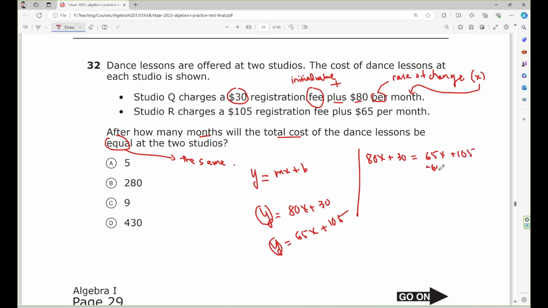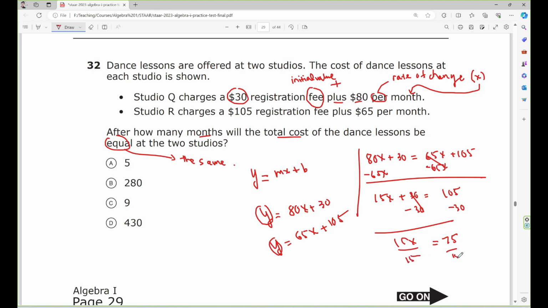Subtract 65s from both sides, so it becomes 15s plus 30 equals 105. Subtract 30 from both sides, so it becomes 15s equals 105 minus 30, which is 75. Divide both sides by 15. So s equals 5. After 5 months, the cost should be the same. The answer must be A.